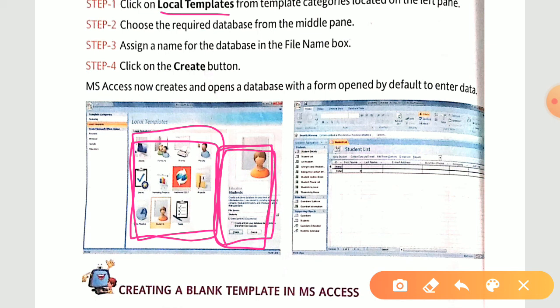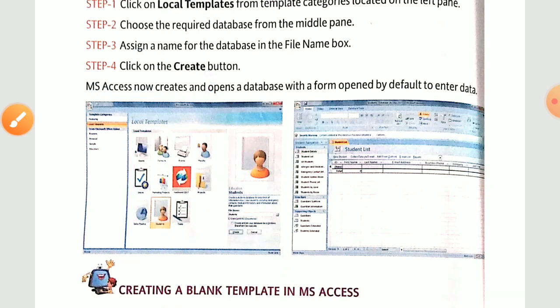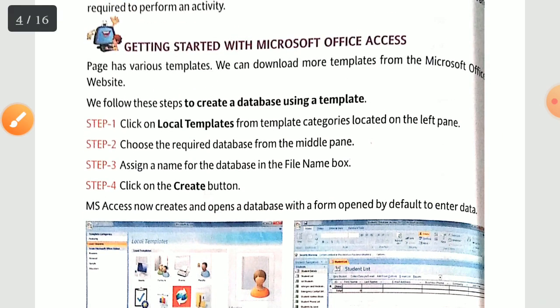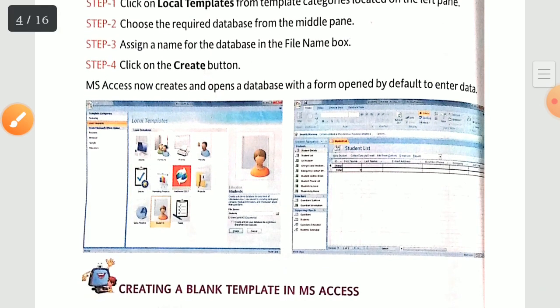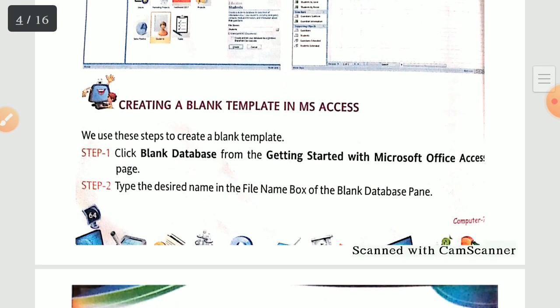And step number 4 is what? Click on the create button. Now you have to click on your create button. This is your create button. MS Access now creates and opens a database with a form open by default to enter data. This kind of database, this kind of form, you can see by yourself. So these are the 4 steps which you have to follow to create a database using a template.